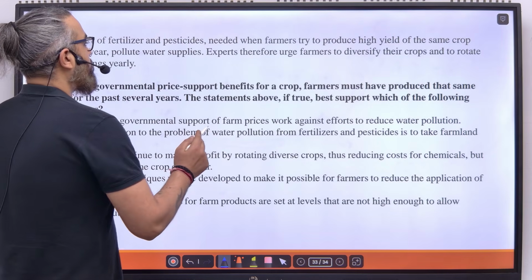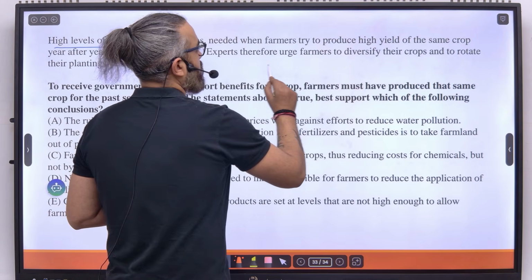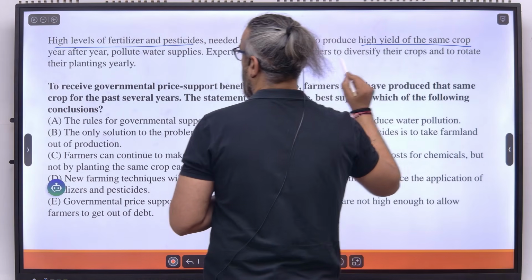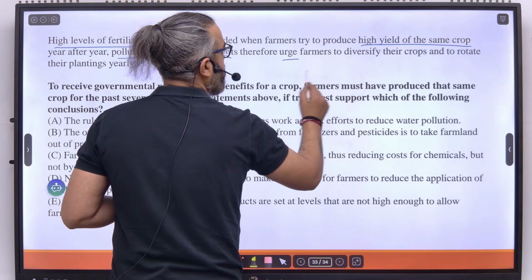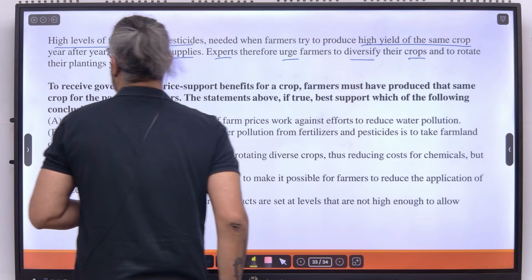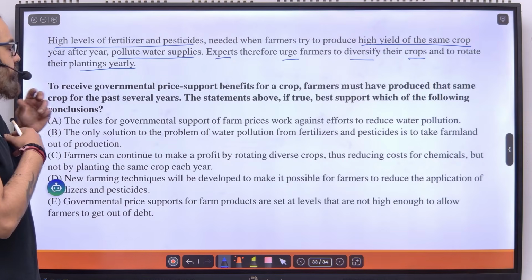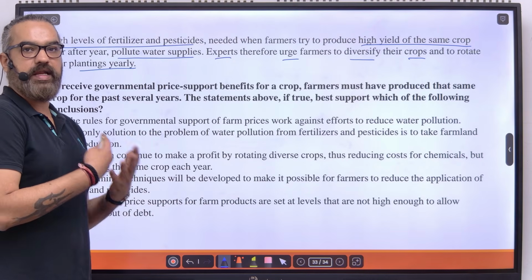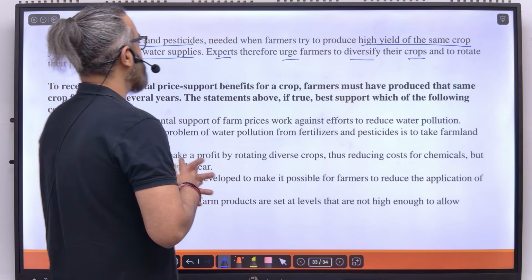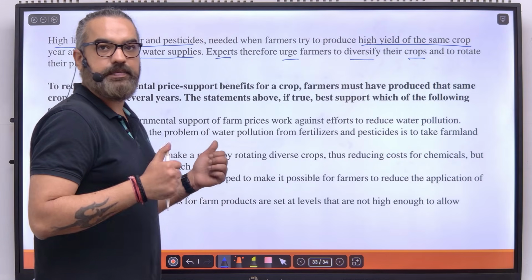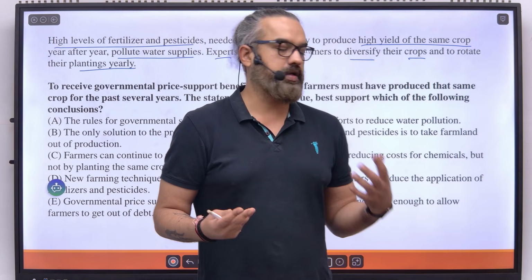High levels of fertilizer and high yield of the same crop pollute water supplies. Experts urge to diversify their crops and their plantings yearly. So what are we saying? If the farmers produce the same crop, high yield of it, they use high levels of fertilizer and pesticides. They don't use crop rotation, and that's why the water supply is polluted. What are the experts saying? Experts are saying, please diversify your crop and rotate your planting on a yearly basis.